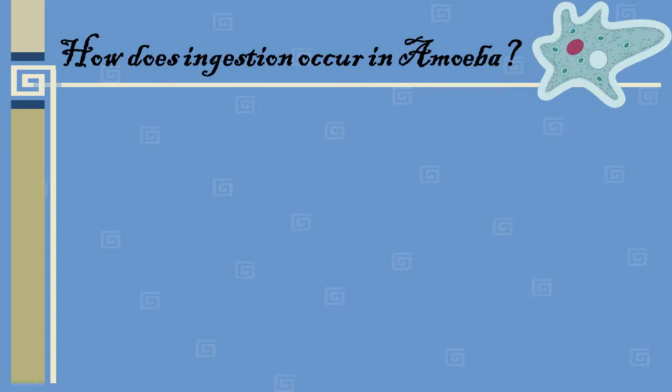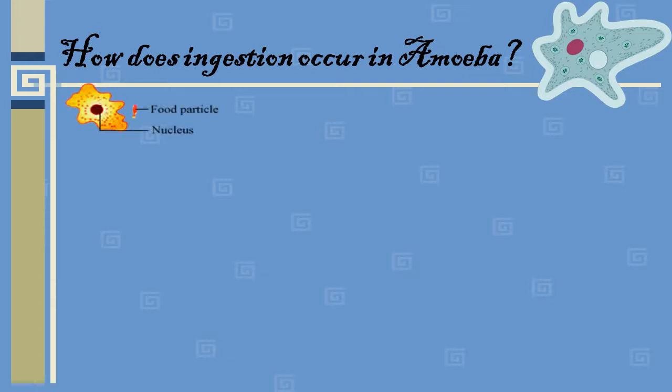Now amoeba. How does ingestion occur in amoeba? We all know that amoeba is a unicellular organism, that means an organism with only one cell, and within that single cell all the 5 steps from ingestion to egestion are followed. So let's see how ingestion occurs in amoeba.